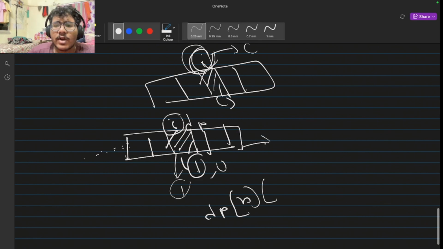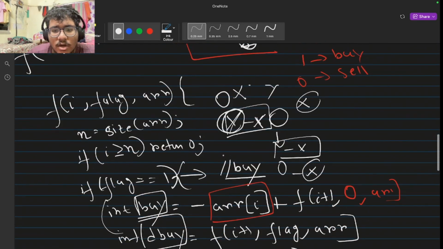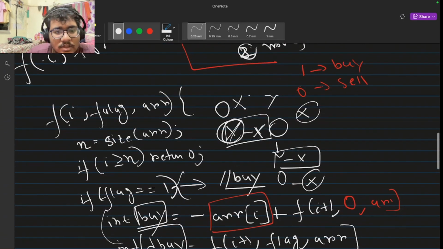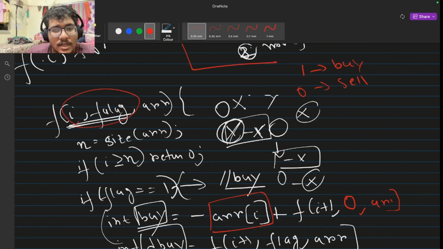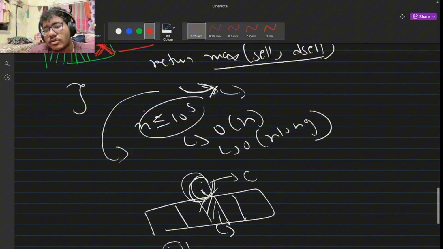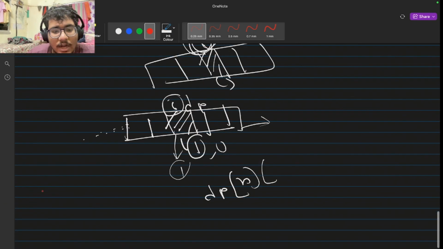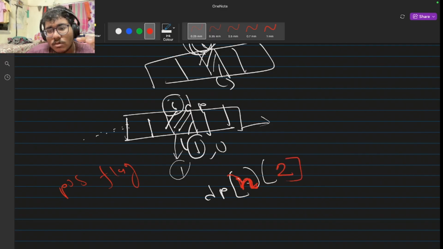The things that I required, I've already told in the previous videos: the defined state that we maintain during our recursion, like here in this case, that is our position and our flag or the buy or sell state, are the exact states that are required during DP also. So now our DP array requires position and flag. Position can range from 0 to n minus 1, so the DP matrix size will be n, and flag can have value 0 or 1, so here it will be 2, right?